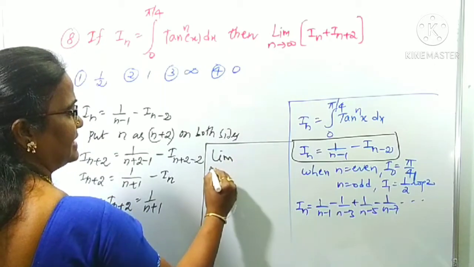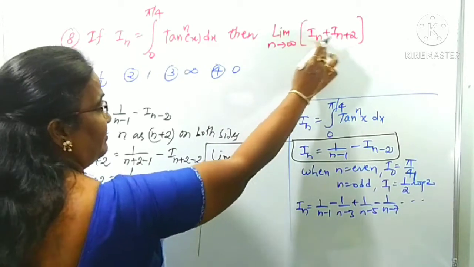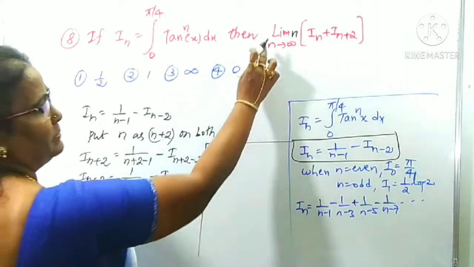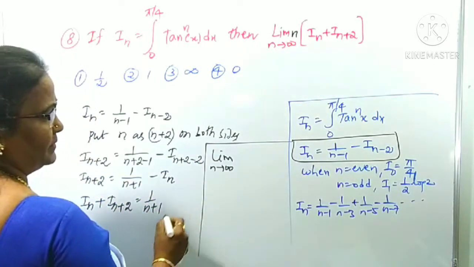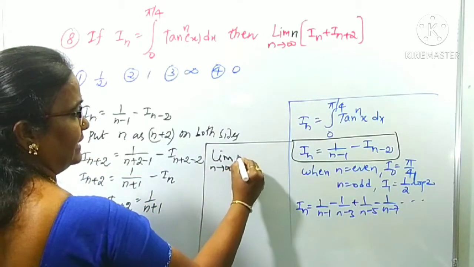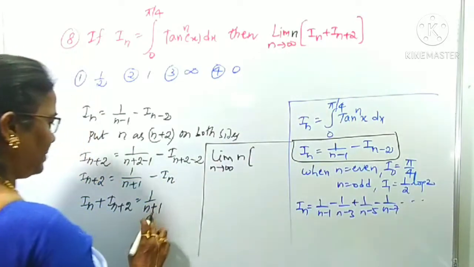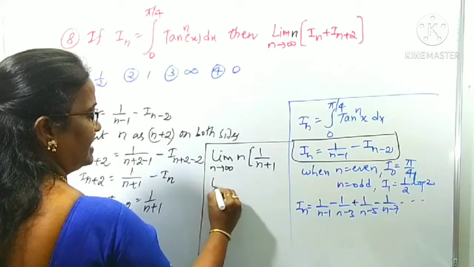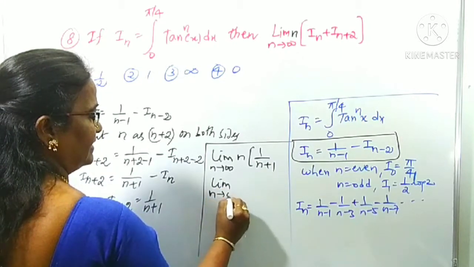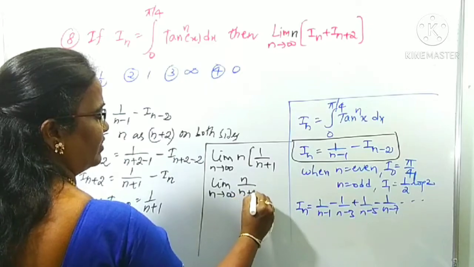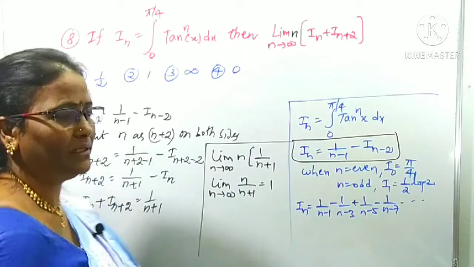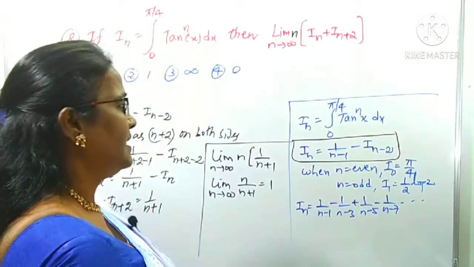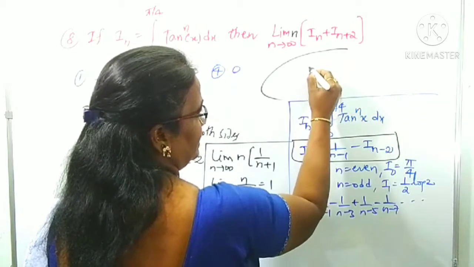Now we can apply the limit. Limit as n tends to infinity, in place of I_n there is one more n here, so n times of I_n plus I_(n plus 2). Limit as n tends to infinity of n times, what did we get for I_n plus I_(n plus 2)? 1 by n plus 1, right? This is the limit as n tends to infinity of n by (n plus 1). This value you can immediately take as 1. This is also from the limits chapter, the limit at infinity case. What is that limit at infinity? I am using that property here.